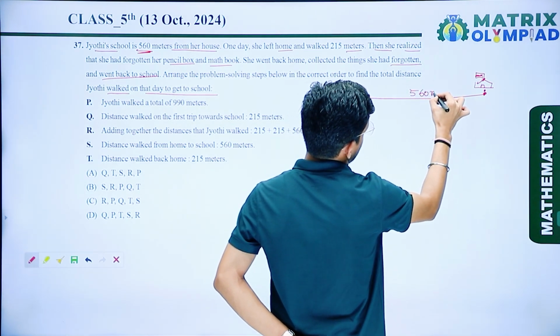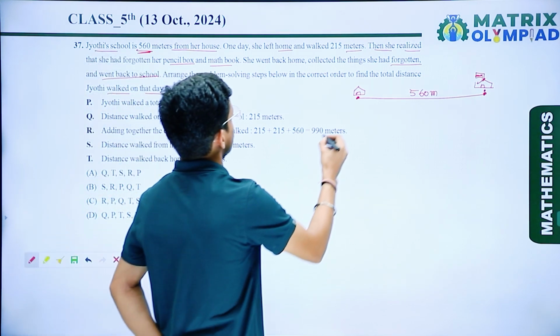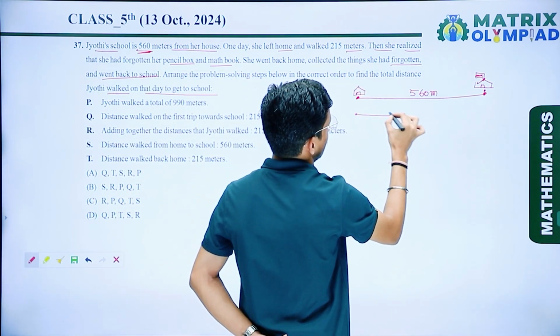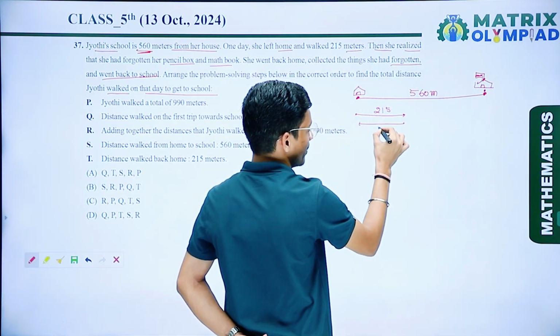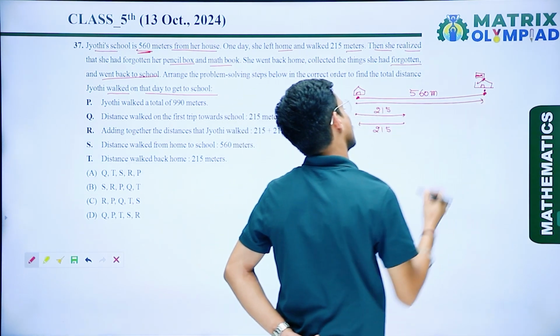Now the distance from house to school is given as 560 meters. First Jyoti left the house and walked 215 meters, then she returned home, walking back another 215 meters, and then she again moved towards the school.